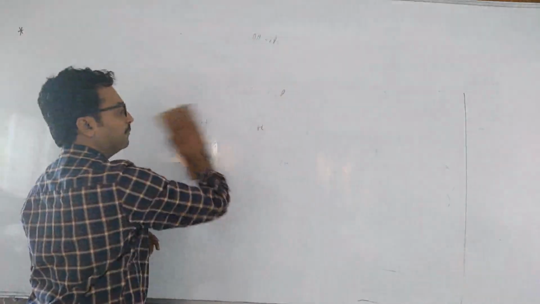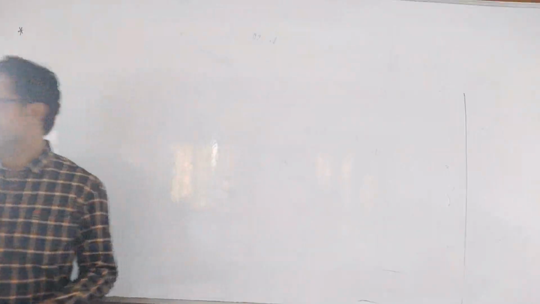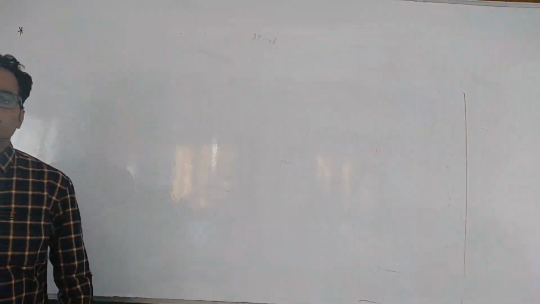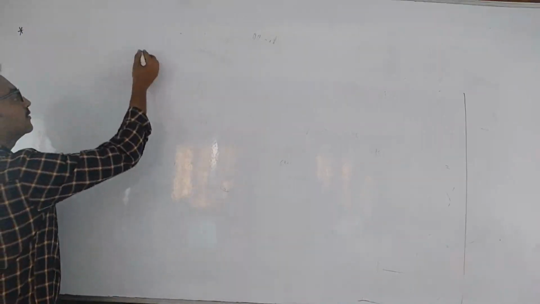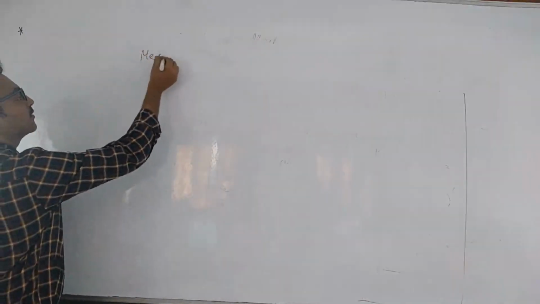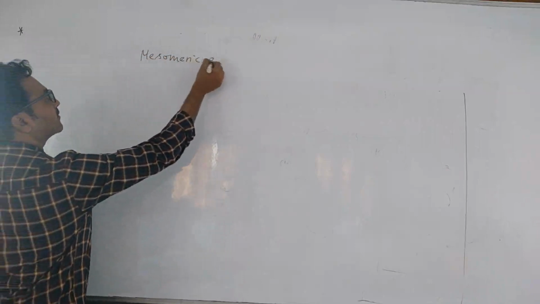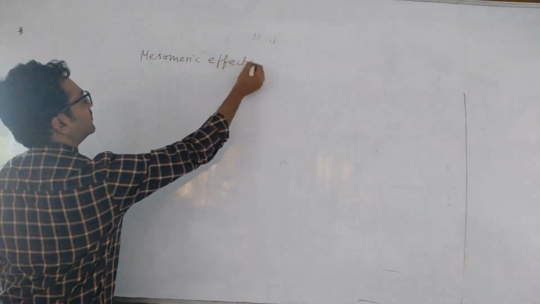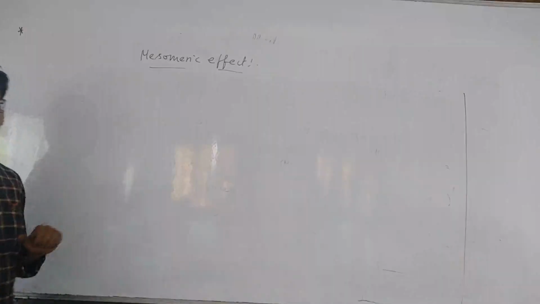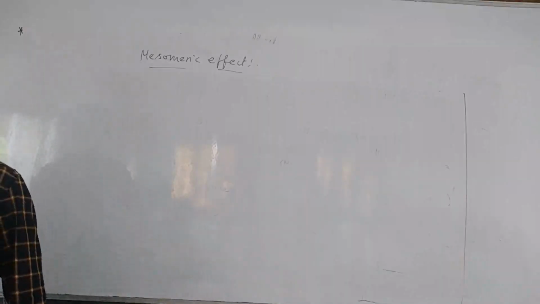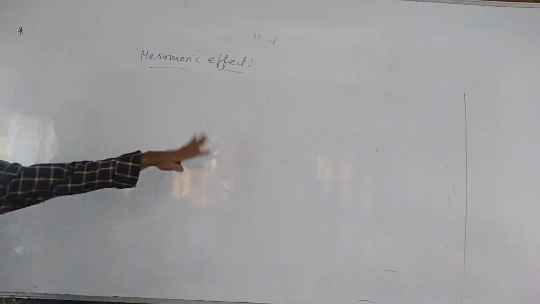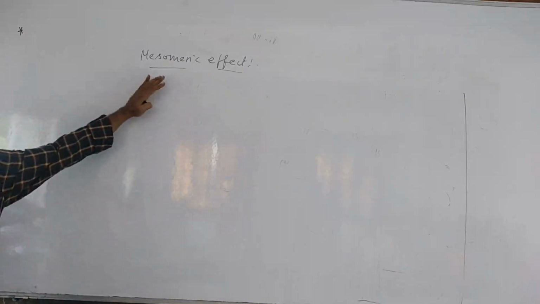So what is meant by mesomeric effect? Next we will go to the mesomeric effect, or do you want to do some problems? Already 9 only. So I will explain the mesomeric effect slightly, then we will do some problems on both together. Right? What is mesomeric effect? Same as the inductive effect, but that operates in a sigma bond, and this will operate in a pi bond.